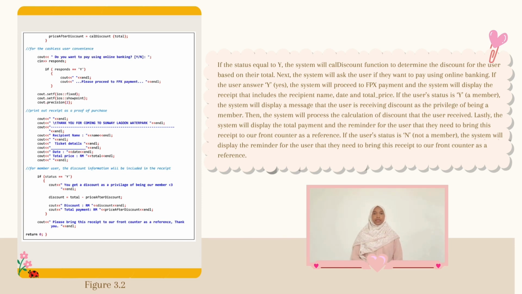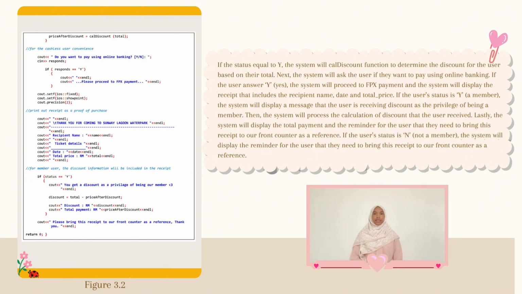If the user's status is Y, which is a member, the system will display a message that the user is receiving discount as the privilege of being a member. Then, the system will process the calculation of discount that the user received. Lastly, the system will display the total payment and the reminder for the user that they need to bring this receipt to our front counter as a reference.